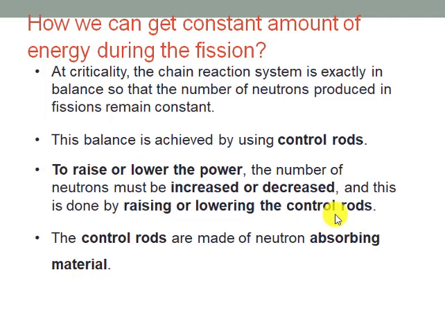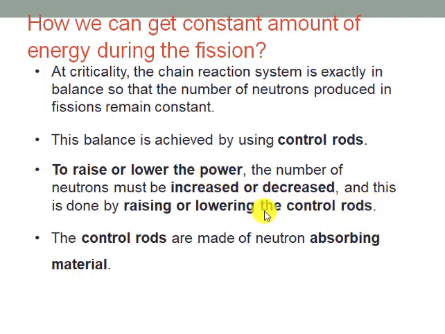As I have discussed in my previous lecture, lowering the control rods will reduce the rate of fission reaction in the reactor core, and the number of neutrons produced in the fission reaction will be reduced, so fission energy or power will be reduced.